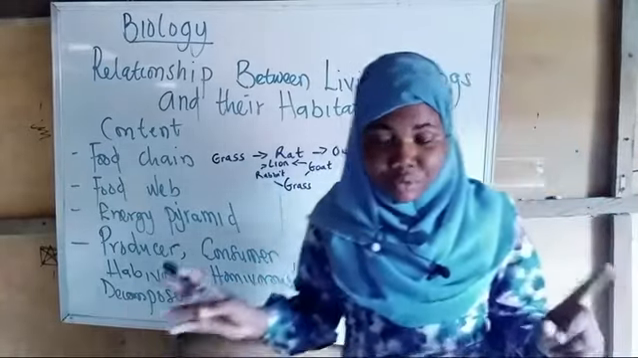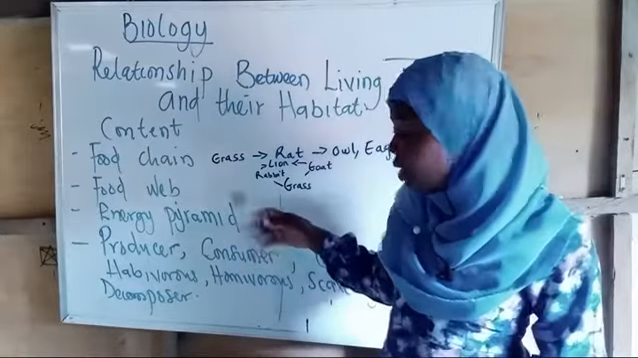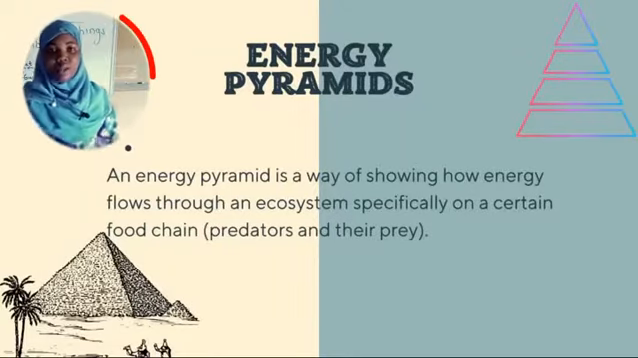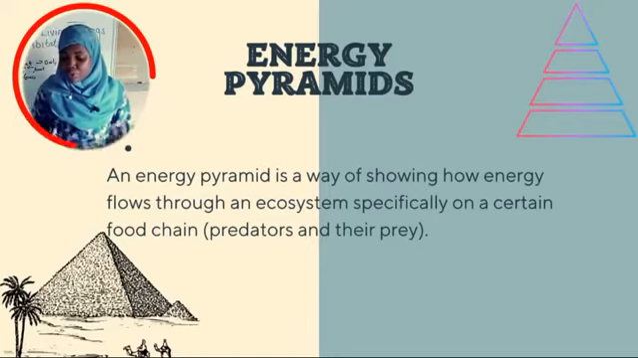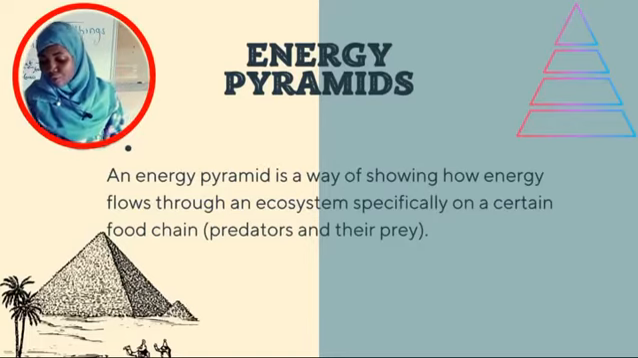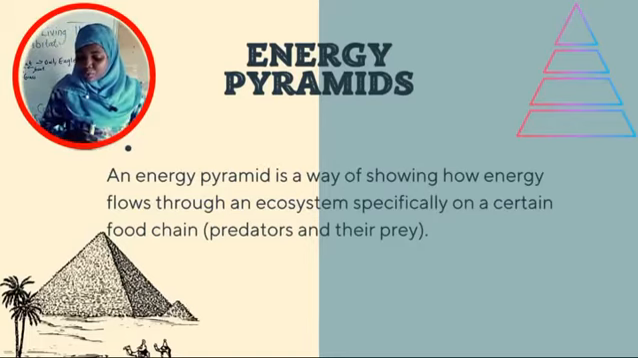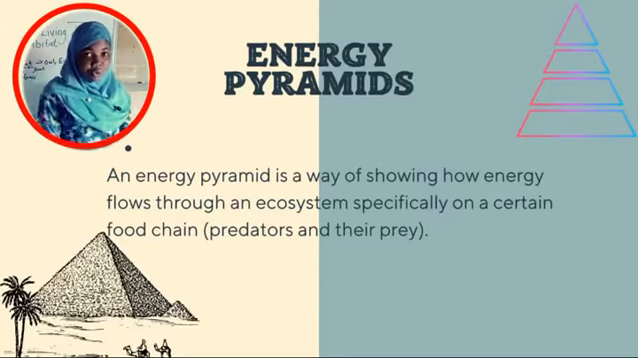That's a typical example of a food web. Now, moving forward, we'll be looking at the energy pyramid. An energy pyramid is a way of showing how energy flows through an ecosystem, specifically on a certain food chain, both the predator and the prey.